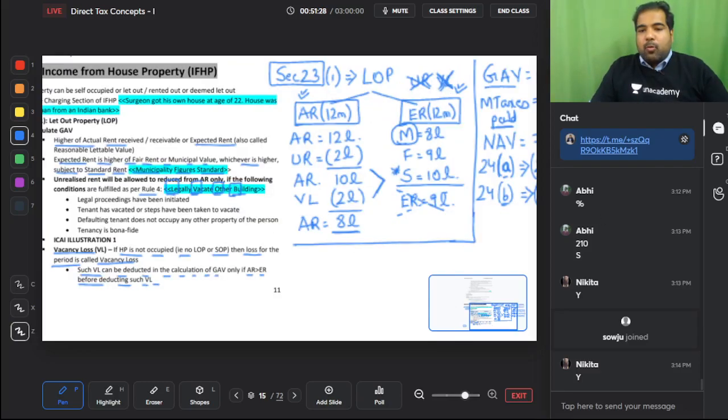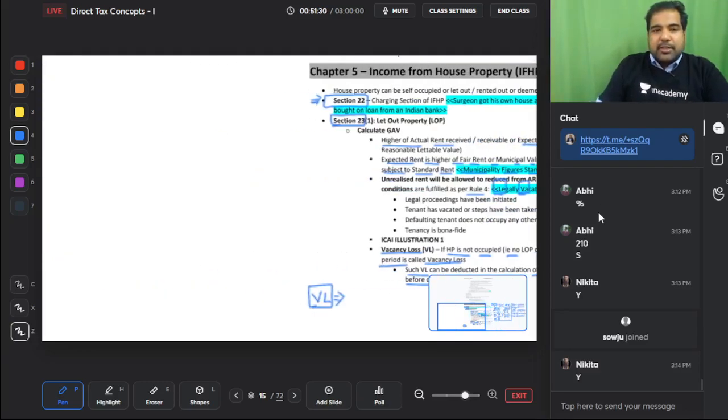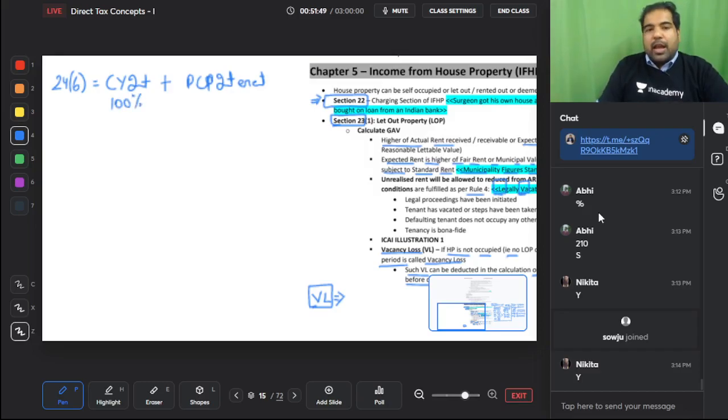Now, what is this interest? Let's see here, guys. This is 24B interest. Interest is two parts. One is current year interest and one is PCP interest. I'll tell you what is current year interest and what is PCP interest. Current year interest you get 100%, that means the entire amount, and PCP interest you get only 1/5 every year.